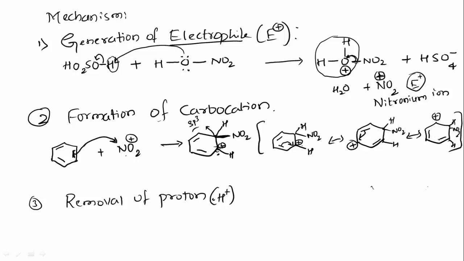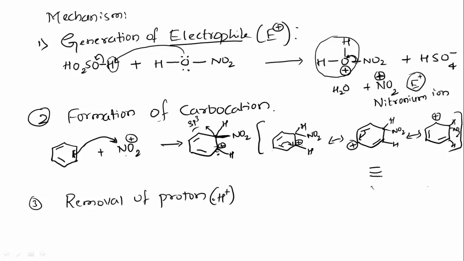So this is how the delocalization of pi electrons takes place and forms the different resonance structures. The plus charge is formed here, here, as well as here. So this is how they get resonance stabilized. By forming the resonance structures, the carbocation gets stabilized.